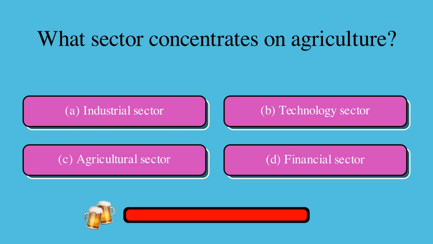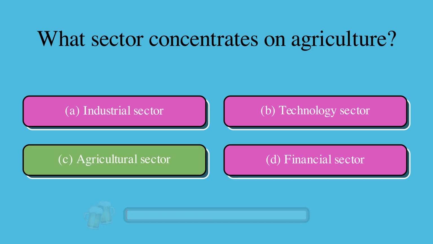What sector concentrates on agriculture? Is it A, industrial sector, B, technology sector, C, agricultural sector, or D, financial sector? The correct answer is C, agricultural sector.